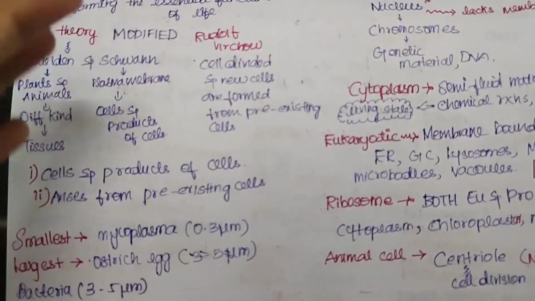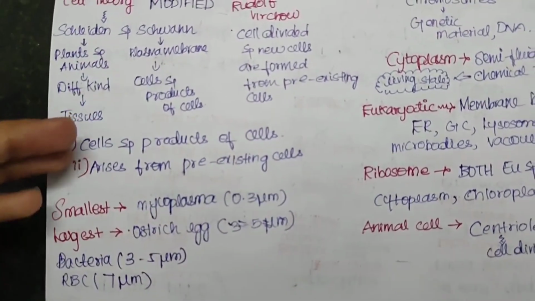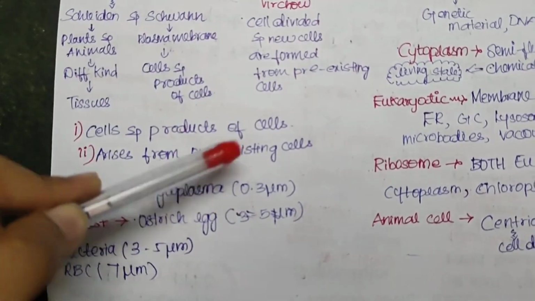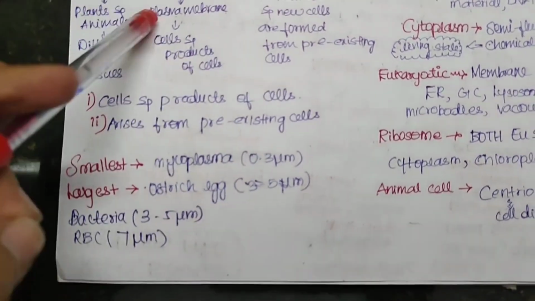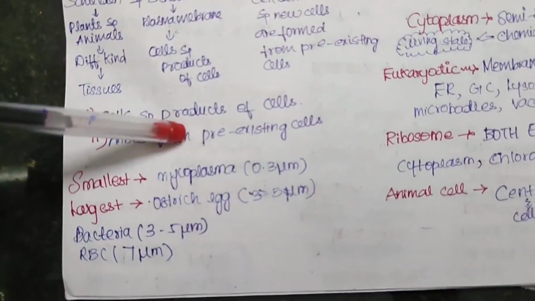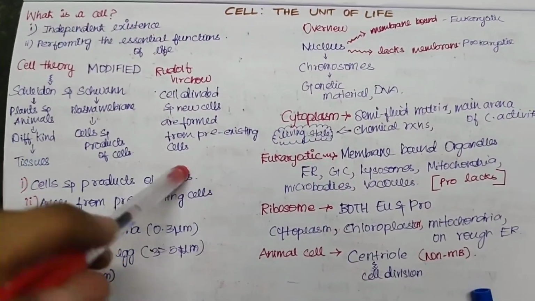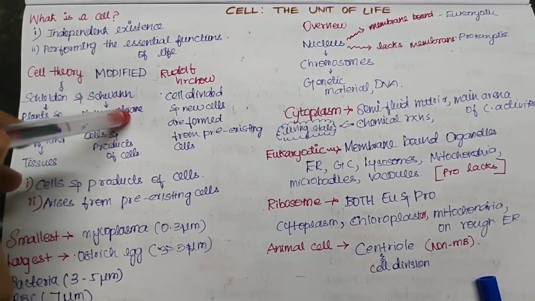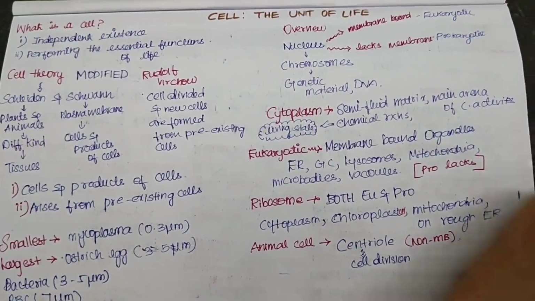And as we all know, the cells are of different types and different sizes. Let's see what is the smallest cell. The smallest cell known till now is the mycoplasma, and the largest one is the ostrich cell, and these are like measurements of bacteria and RBC. So try to have a look at all these values. In the first part, we discussed what is a cell, cell theory, and the overview of cell. Now we will discuss the questions.